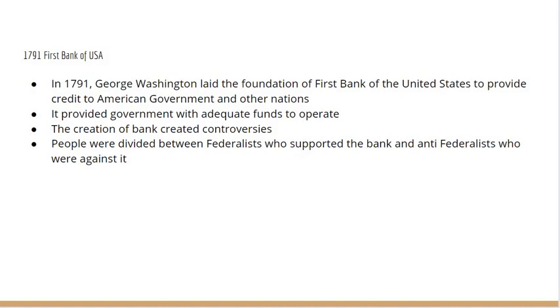1791, First Bank of the USA. In 1791, George Washington laid the foundation of the First Bank of the United States to provide credit to the American government and other nations. It provided the government with adequate funds to operate. The creation of the bank created controversies. People were divided between Federalists who supported the bank and Anti-Federalists who were against it.